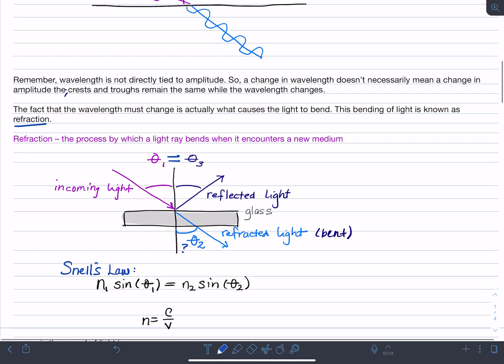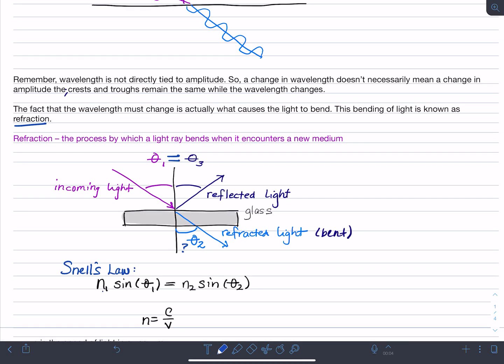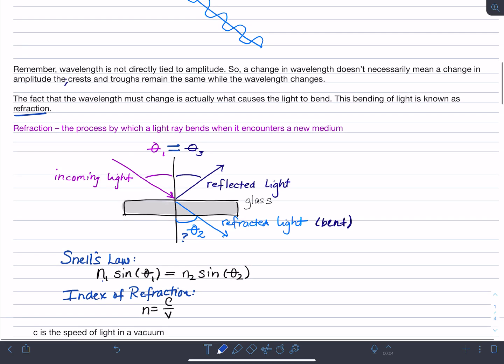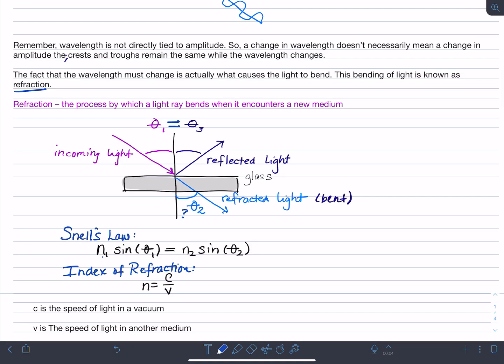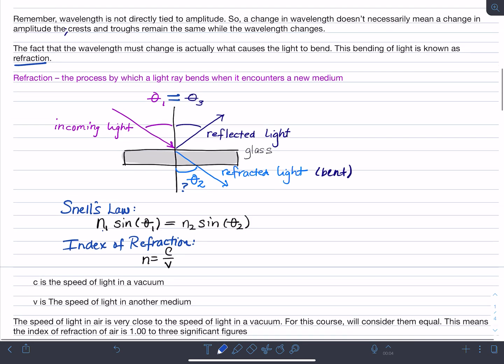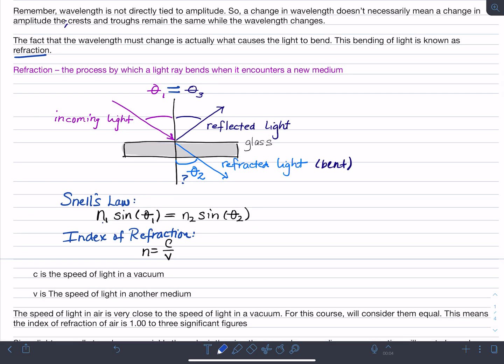Well, it has to do with this value we call n, and n is defined as the index of refraction. Now, n equals c over v, where c is the speed of light in a vacuum and v is the speed of light in another medium. The speed of light in air is very close to the speed of light in a vacuum.